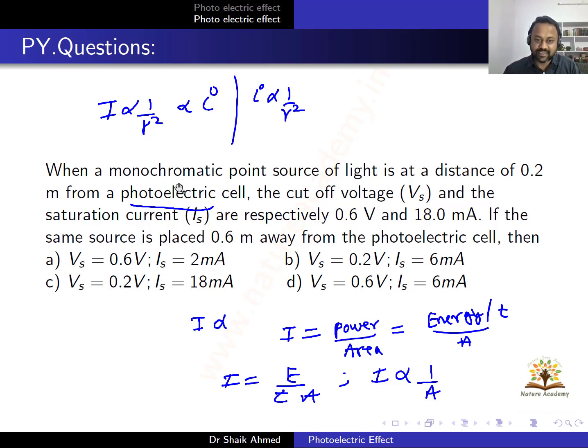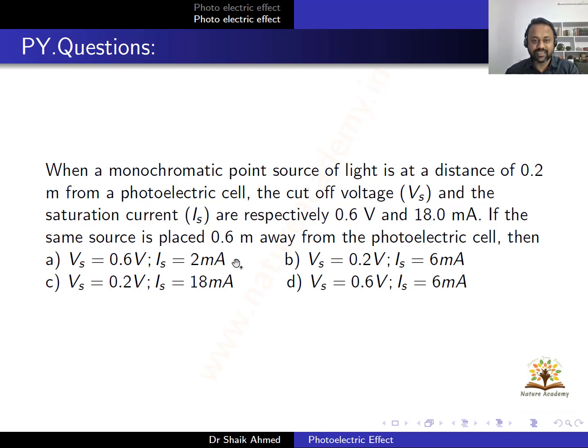Here R is the distance, not the area, not the radius of the plate or something. R is the distance between the source and the photoelectric cell. So first of all, he gave I initial, which is 18 milliamperes. Now he is asking I final. So now I'll write all these things here. Since I is proportional to 1 by R square, this is the basic equation. I want to calculate I final.